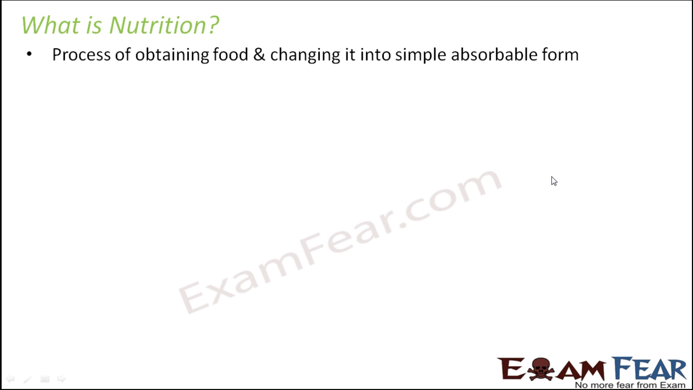So how do we define nutrition? It is the process of obtaining food and changing it into simple absorbable form. Now as I said, food for different animals might be different. Some of them might eat solid food, some of them might eat other animals. All of them will have different food habits, but it is also important that after that food gets inside our body, it gets changed into a form which can be easily absorbed by our body.